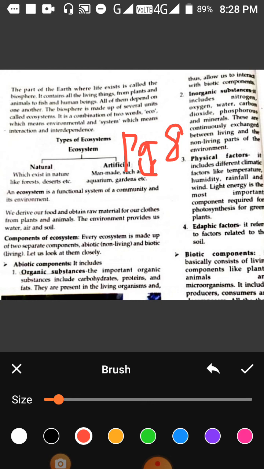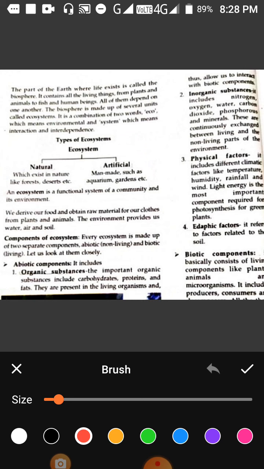The different components of our ecosystem are abiotic and biotic. Again, there are two names, so you have to pay attention to it. Abiotic means the ecosystem which is made up of non-living things, and biotic means which is made up of living things. Now, what is the biotic component of the ecosystem? It would be all the living things: plants, animals, human beings. Now, the abiotic system, these are points which you have to remember.